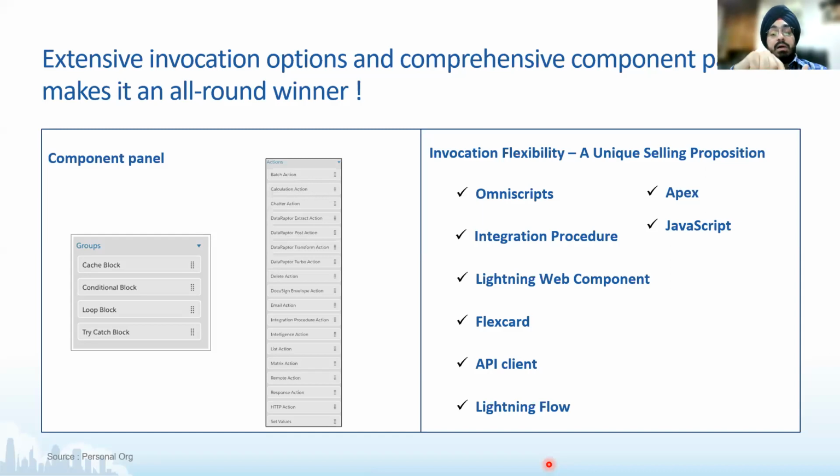However, the data transformation is a little different in an IP compared to an OmniScript. In an OmniScript, your data completely gets added onto the DOM, onto the JSON tree for the OmniScript. But in an IP, you need to give the exact path for the node that you are referencing. It might not be in the parent JSON tree, and you might need to give the exact JSON path. We will be covering that in the demo, but just for a high-level perspective, this is what I wanted to convey here.